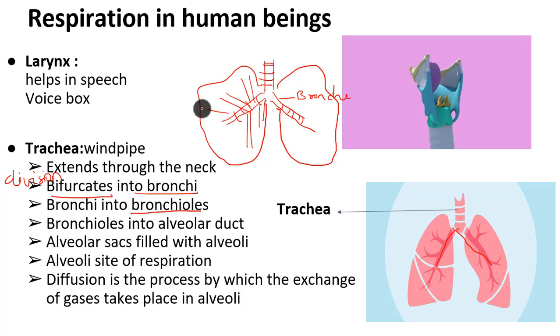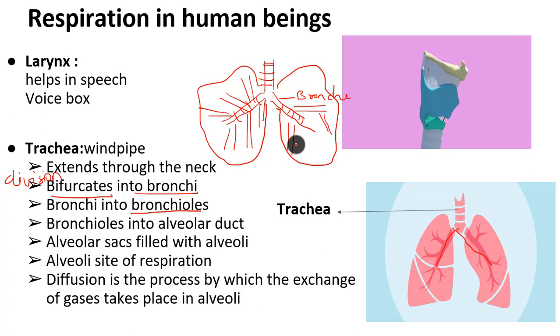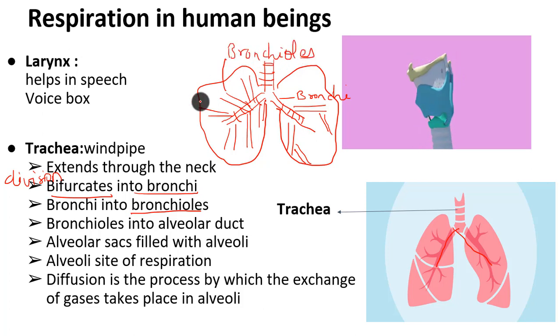So this further division of bronchi, which goes to each and every part of the lungs, these further small tubes, are said to be bronchioles. Please do remember the names, and they are also surrounded by cartilaginous rings. Now, what will happen at the end?